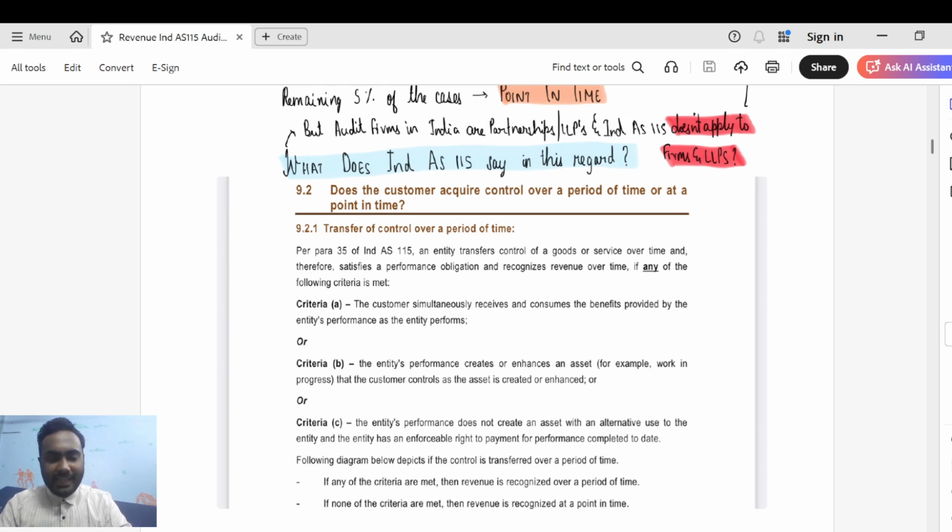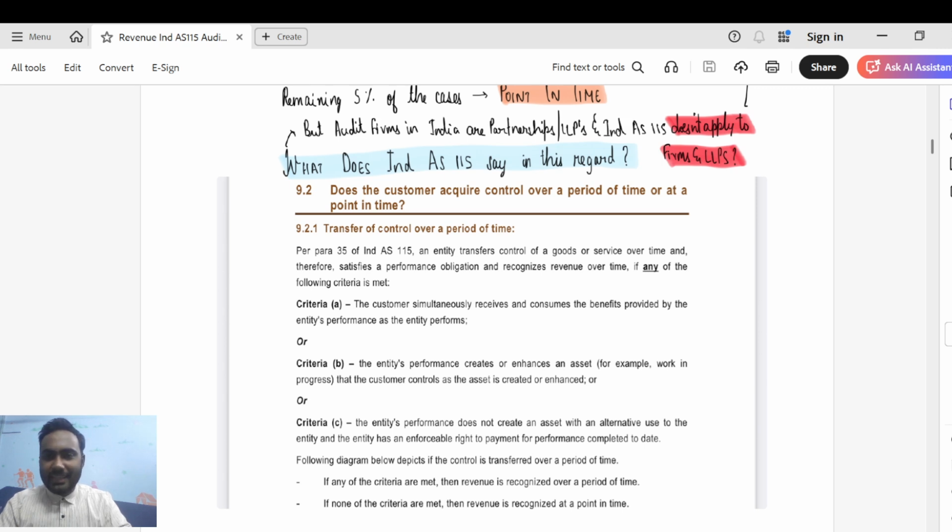But let's say in the engagement letter that you have entered with your client, you have said that if the audit comes to a standstill or is halted on account of the client's incompetence or the client's fault, you would charge cost plus maybe 5%. In such a scenario, you don't have an enforceable right to payment because the profit margin is not reasonable or is not in the ordinary course of business, because you ordinarily charge a margin of 10%, but here you're only charging a margin of 5%, which is not reasonable. I hope you got it, guys.